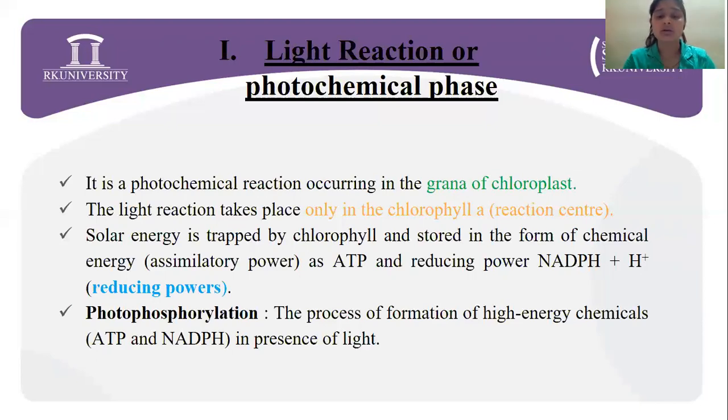Now, the process of formation of these high energy chemicals, ATP and NADPH, in the presence of light, is called photophosphorylation.